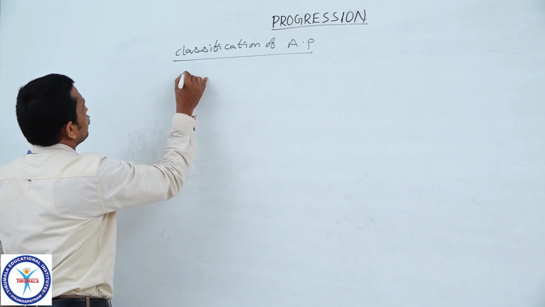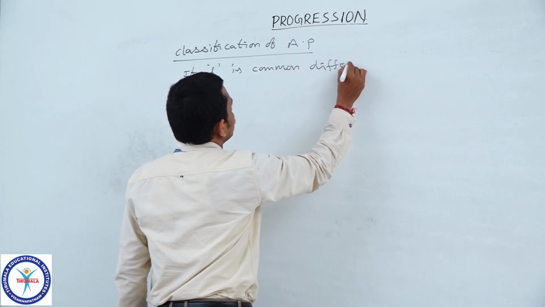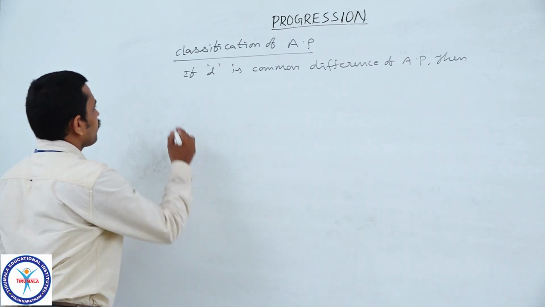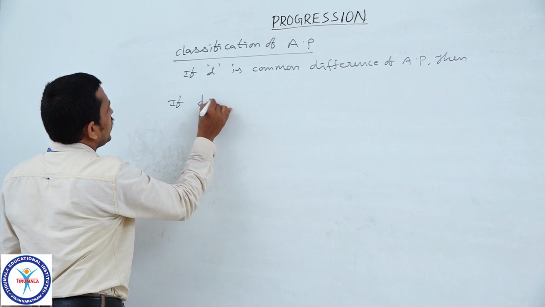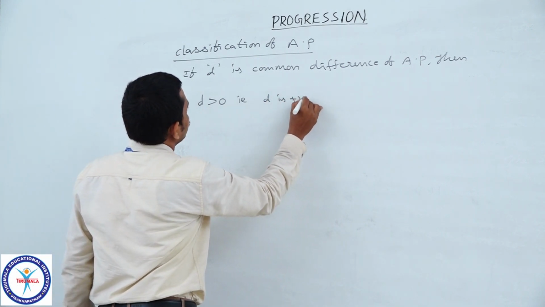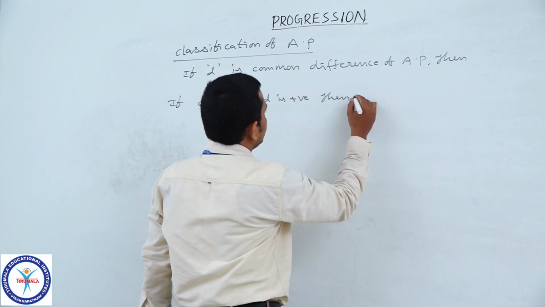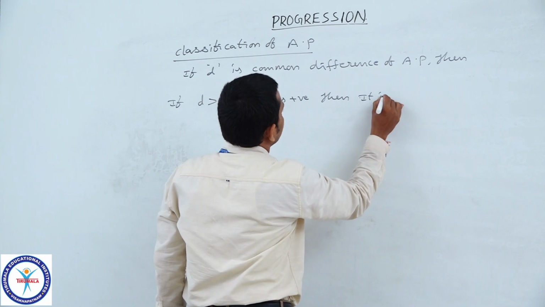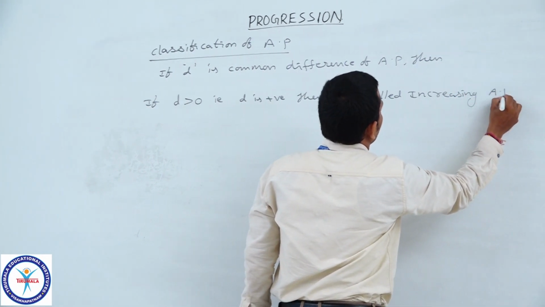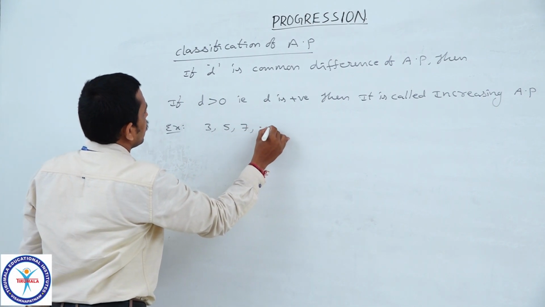If D is the common difference of an AP, then if common difference D is greater than 0, that is, D is positive, then the arithmetic progression is called increasing arithmetic progression. Example: 3, 5, 7 and so on.